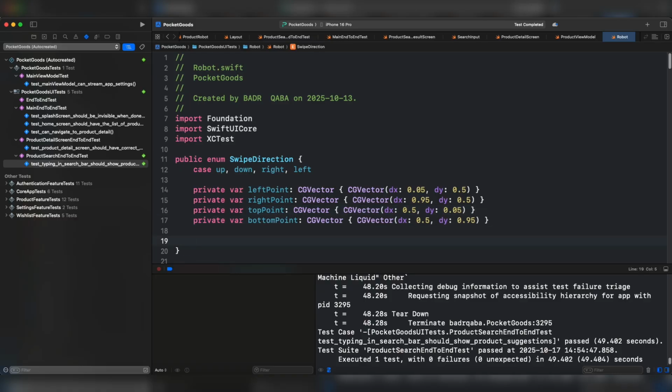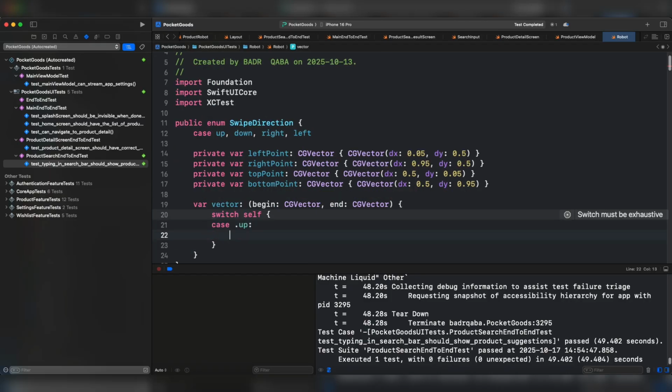For each case, it will return a tuple of begin and end normalized coordinates that define the swipe gesture start and end points. For example, up means we're going to start from near the bottom, in other words 95%, to near the top, which is 5% of the element position. In case we are swiping up, we return this tuple: for the begin position the bottom point, and for the end the top point.